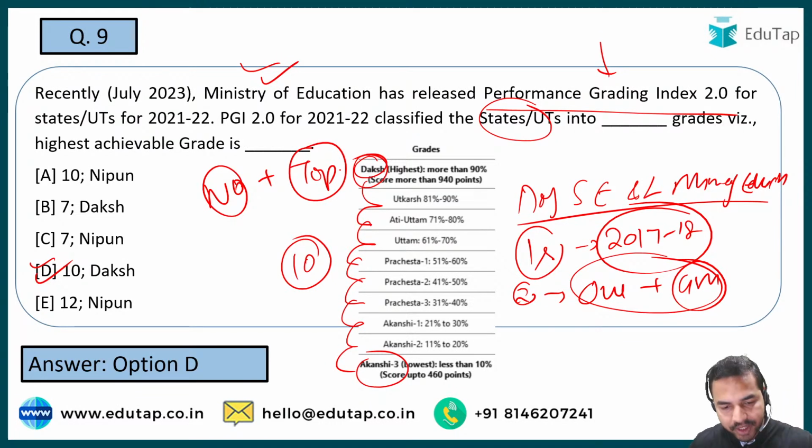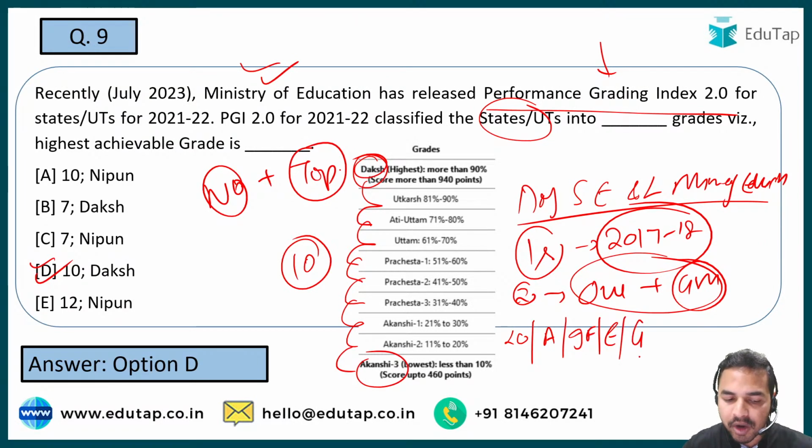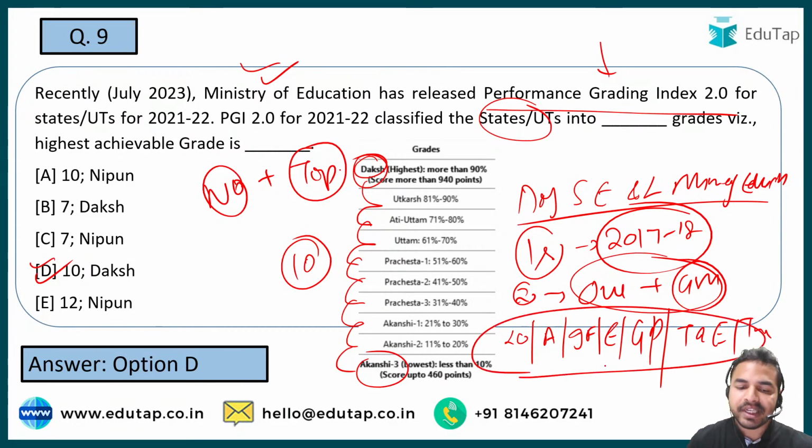So these 6 domains are basically, first of all, learning outcome, then accessibility, then we have infrastructure facilities which should be there in the schools, then we have equity, governance process basically, then we have teaching and education and training. Okay, so these are basically the 6 different domains across which these two categories can be divided.